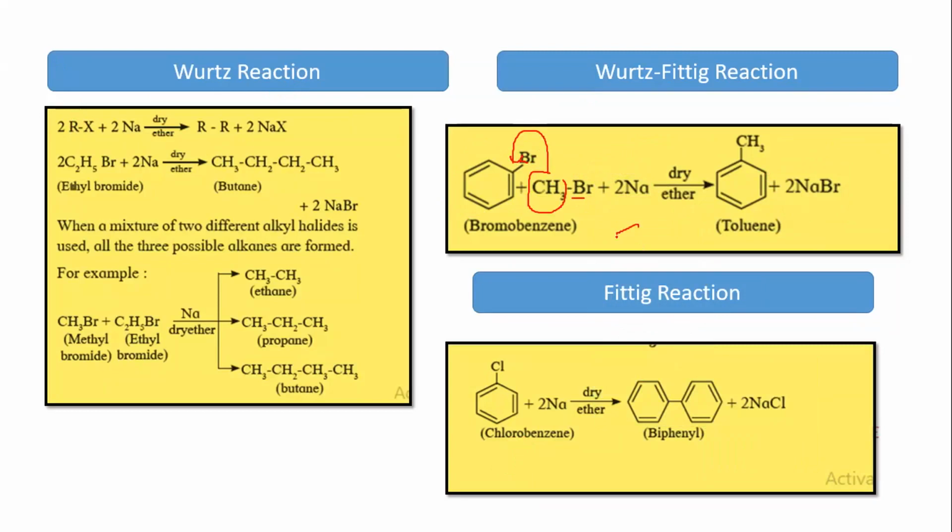So what I get in the product is nothing but a benzene ring with the CH3 group on it. Can I say this is nothing but toluene? Whether you put CH3 on benzene here or you put CH3 on benzene here, it makes no difference. They both are toluene only.